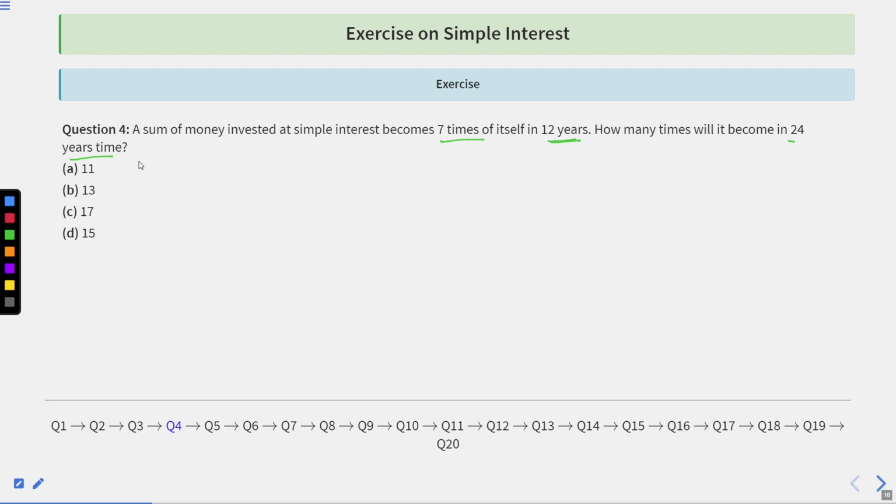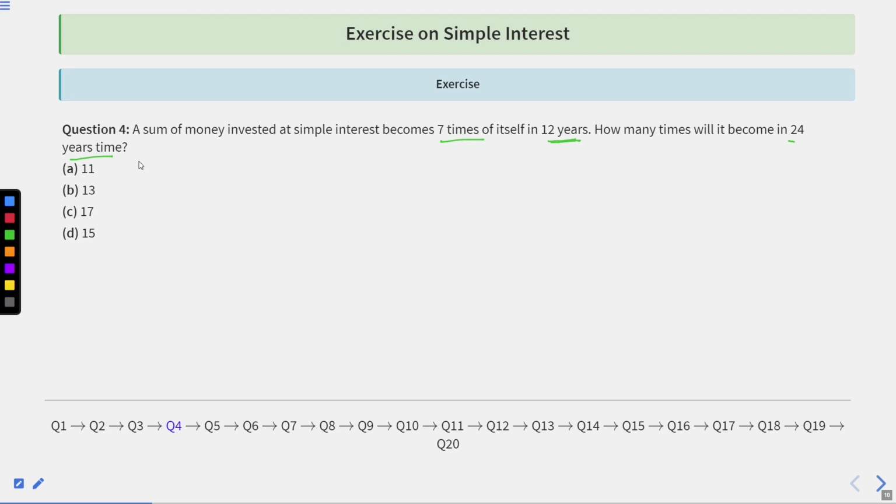So that means if 1 rupee was invested by you today, after 12 years from today, you will receive 7 rupees. That means your investment became 7 times. So how many times will the investment become if you keep your 1 rupee invested for 24 years?